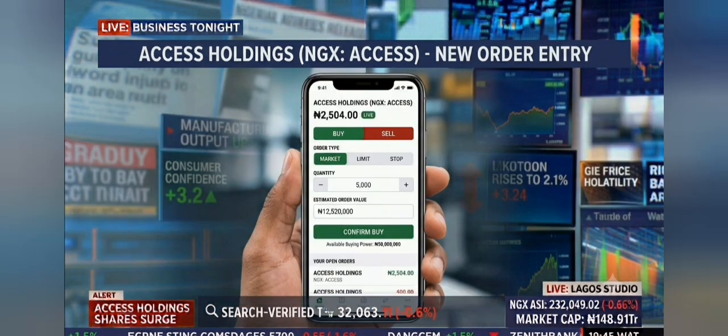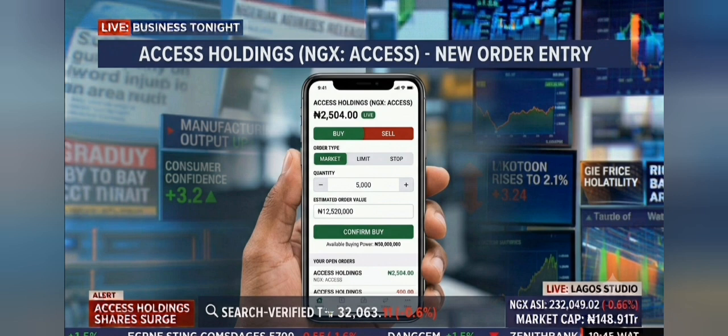Two types of orders you'll use as an NGX investor. Market order. You say, buy me 500 shares of Zenith Bank right now at whatever the current price is. Your broker executes immediately at the best available price. Fast, but you have no control over the exact price you pay.